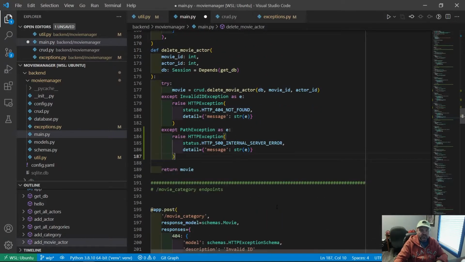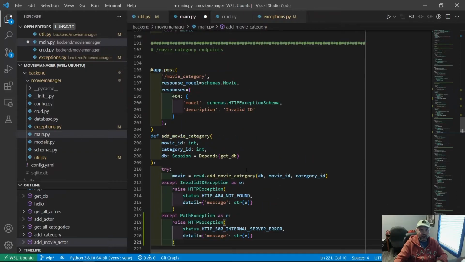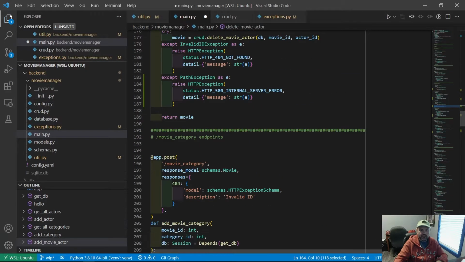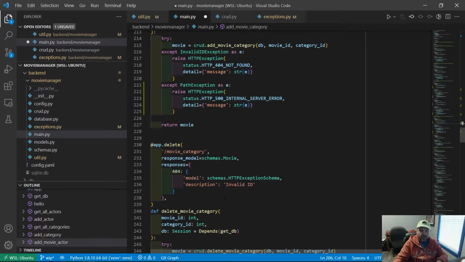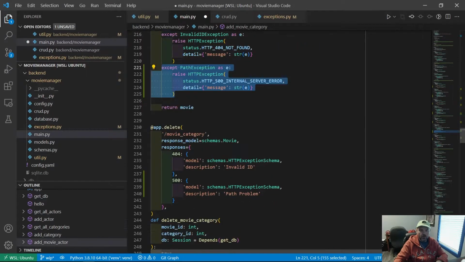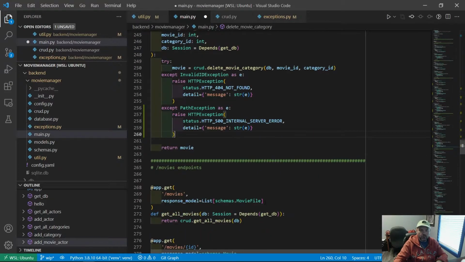All right, and the same thing for the categories. So we can put the category exception there and then copy our 500 error as a responses. All right, and then delete movie category, same thing. We'll copy that response, and then we'll copy our exception. All right, there we go.